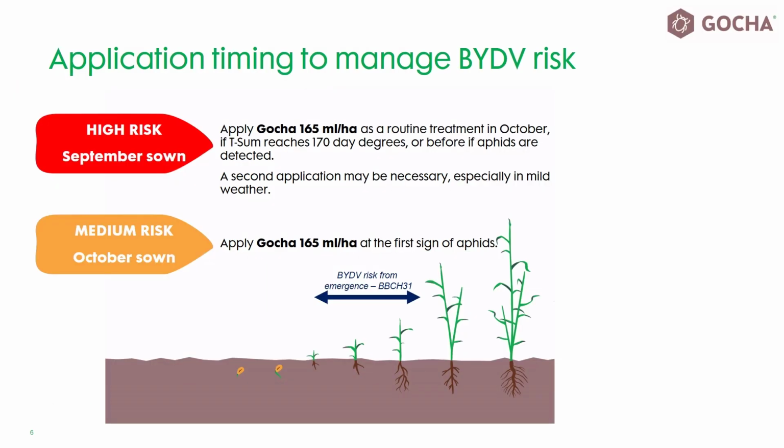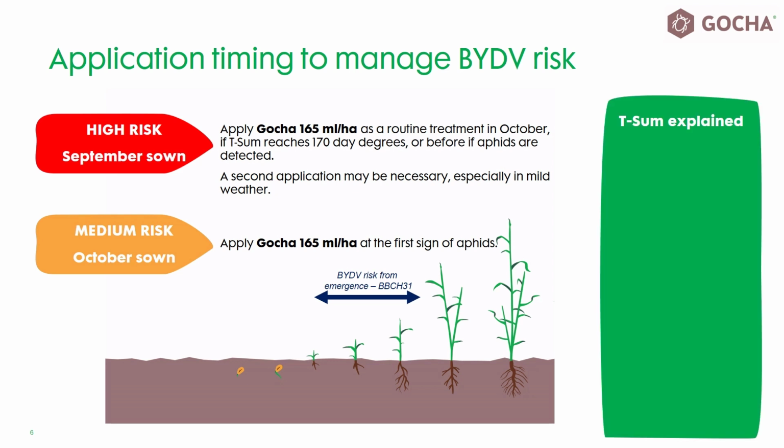Aside from varietal resistance, perhaps the biggest factor to influence BYDV risk is drilling date. So let's look now at the implications this has on spray timing and the number of applications that may be required. There are no established treatment thresholds in terms of aphid numbers. Even low populations can cause economic damage, and we have to assume that if aphids are present, they will be carrying and transmitting BYDV. Instead, we use the T-sum calculation as a guide to when treatment may be required, together with crop inspections to confirm when aphids are present and active.